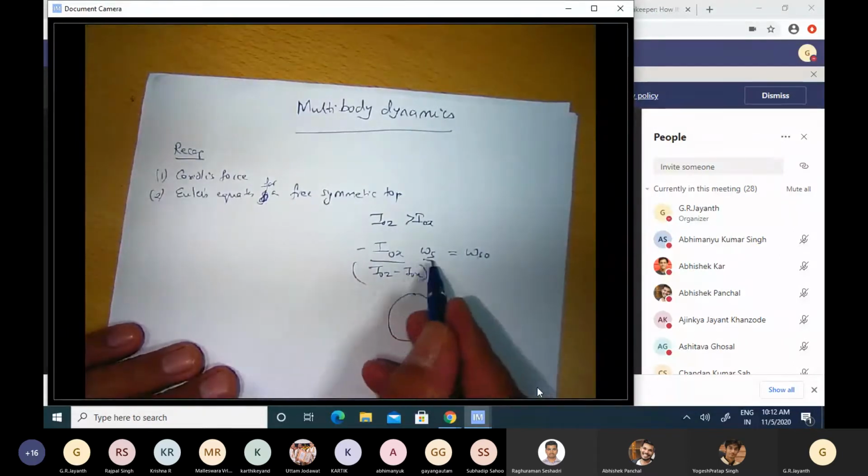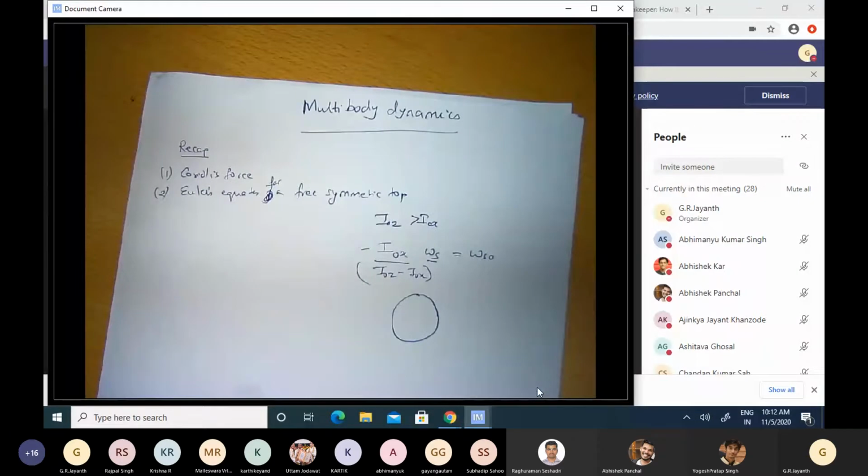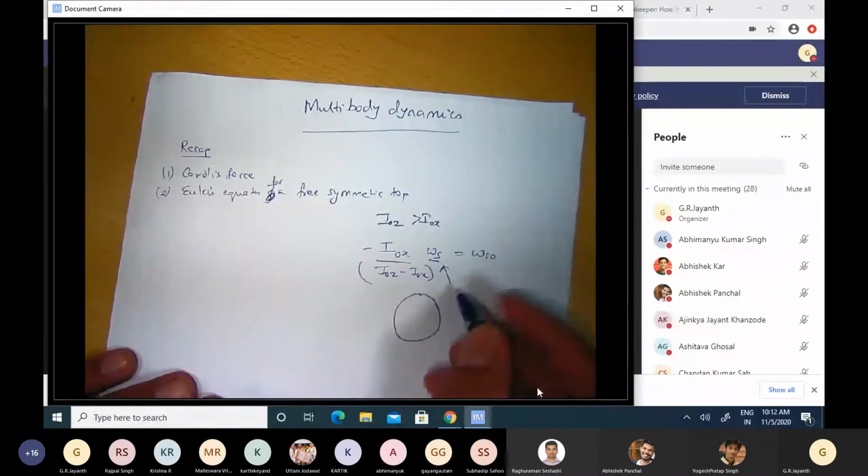Omega s, however, is what is called the Chandler wobble. Unfortunately, in all our previous examples, we have kept referring to omega s as spin velocity. So the example of a wobbling motion on part of Earth requires us to redefine this. This is the wobble as per Chandler.